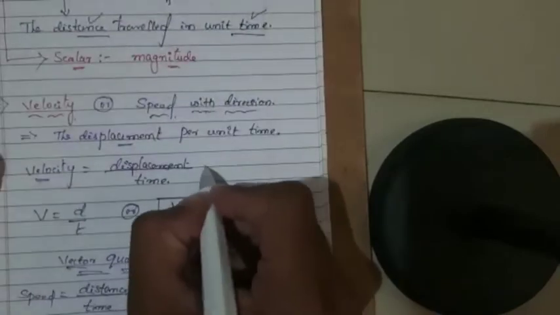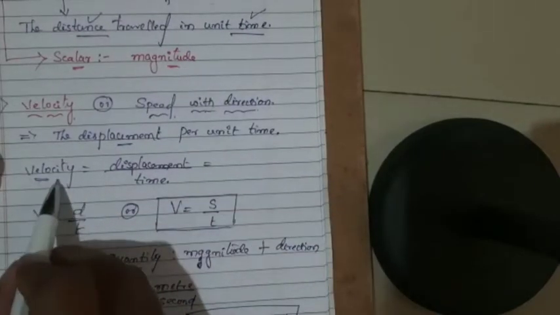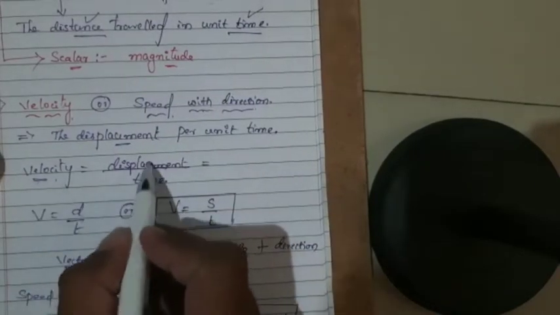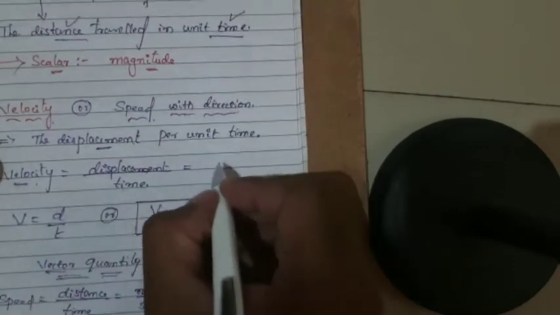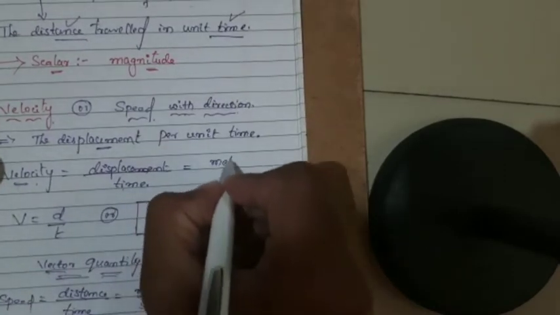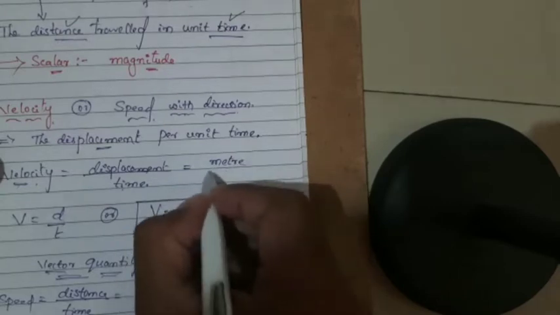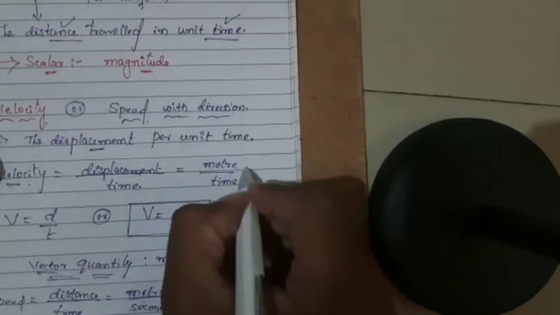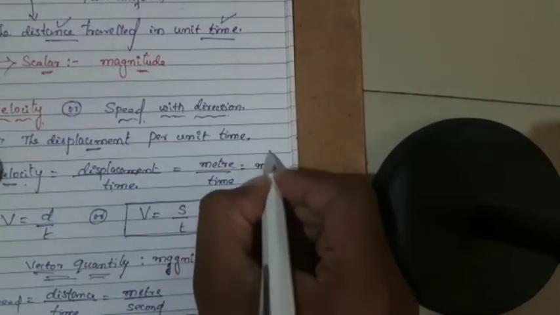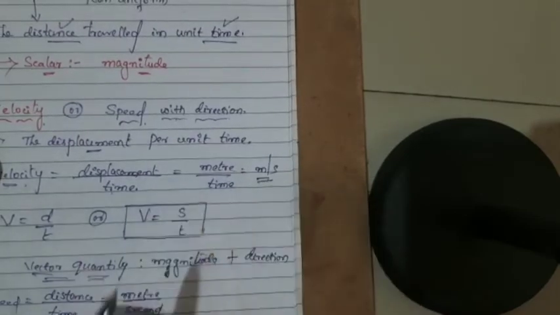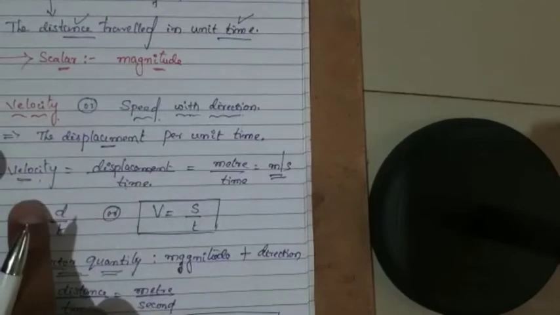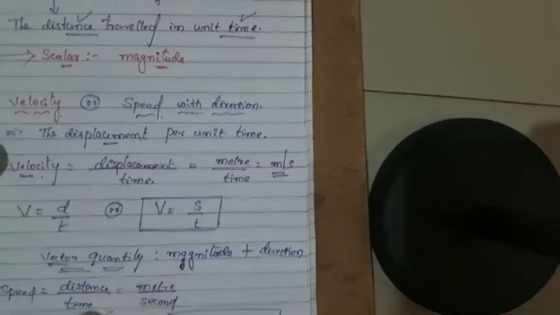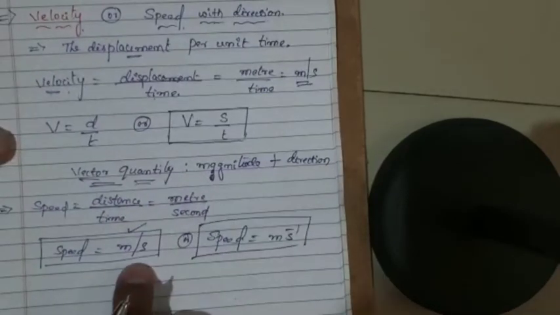What do you mean by velocity here? Displacement by time, measured in meters divided by time, so meter per second is the SI unit for velocity. Even for speed, the SI unit is meter per second.